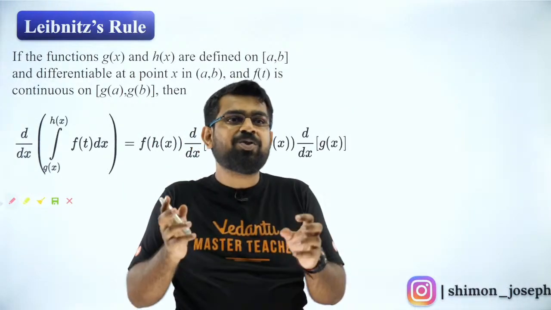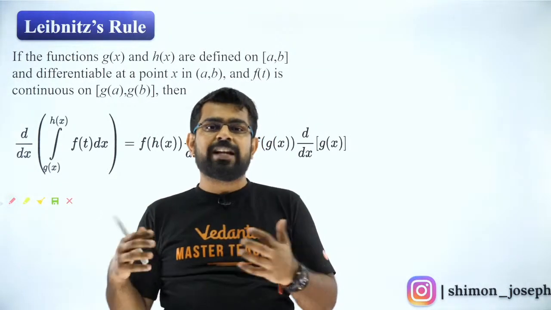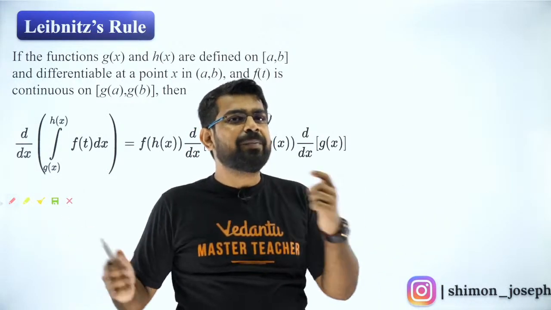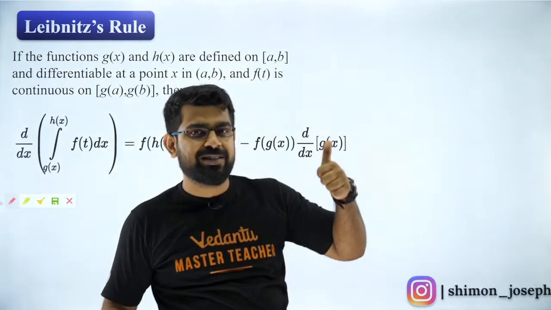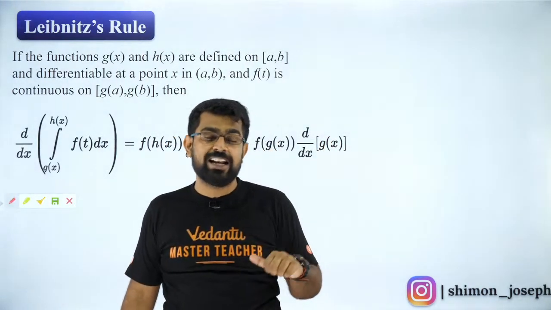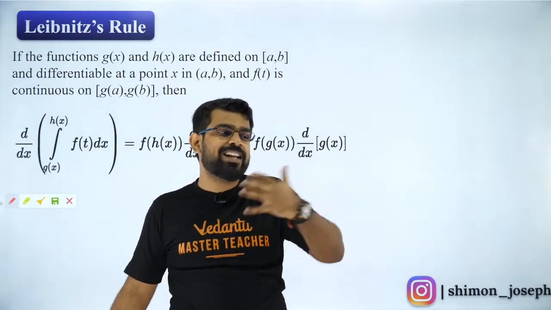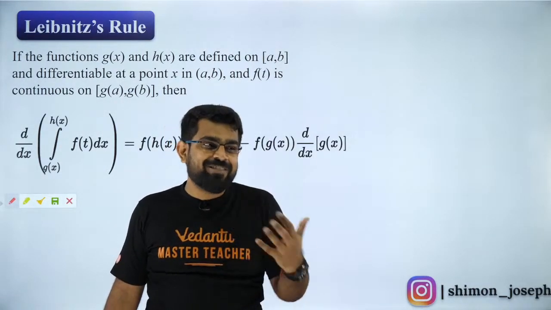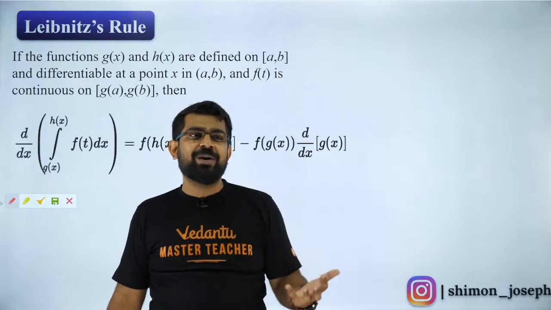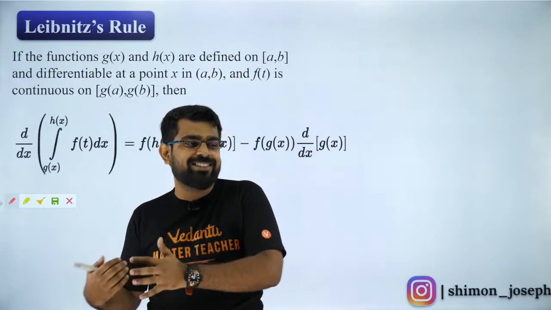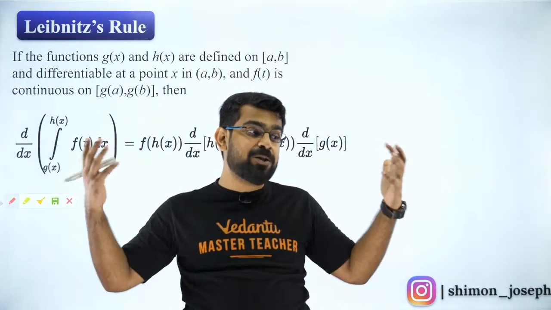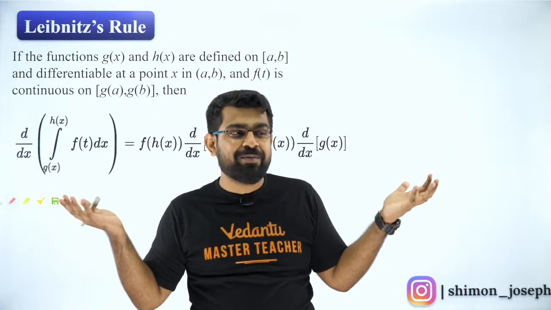Actually, it was Leibniz who figured out calculus at first, and Newton was also working on it. But because Newton was very famous in the Royal Society of England, he got the credit for inventing or discovering calculus, and Leibniz took a back seat. So that is the historical background. Leibniz also worked very hard, but we don't give him enough credit.